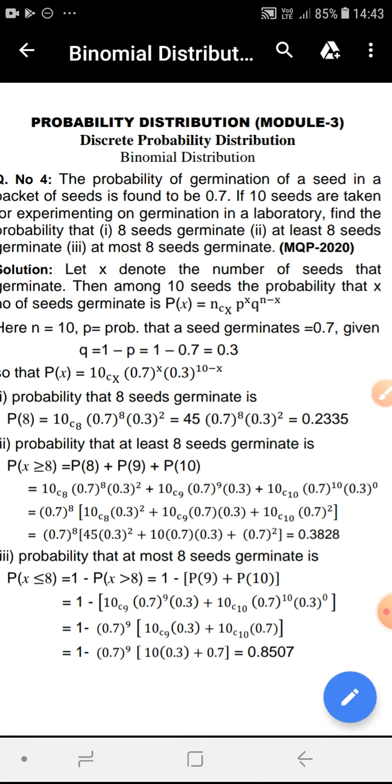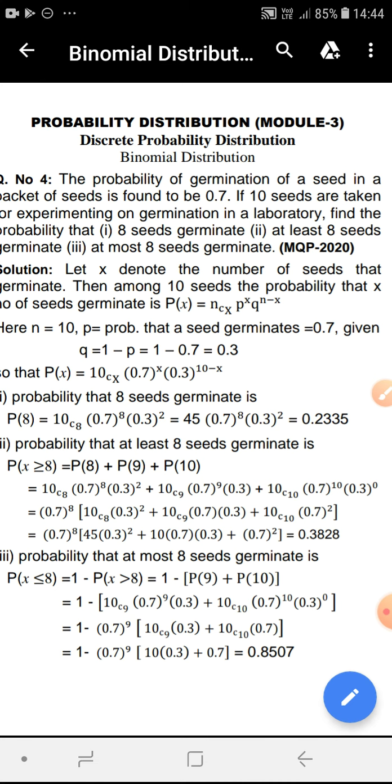Then the last part. What is the probability that at most 8 seeds germinate? The number of seeds germinating is X, so at most 8 means maximum 8, so X should be less than or equal to 8.